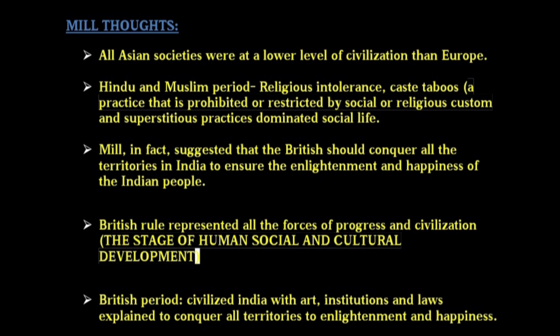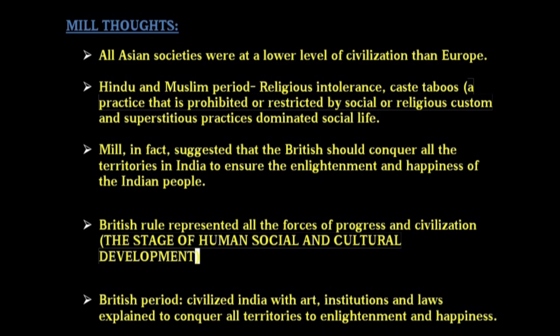They had a lot of religious intolerance, caste taboos, practices that are prohibited, and there were a lot of restrictions in the social and religious customs. A lot of people had many superstitious beliefs which dominated the social life. Mill in fact suggested the British should conquer all the territories in India in order to ensure the enlightenment and happiness of the Indian people.